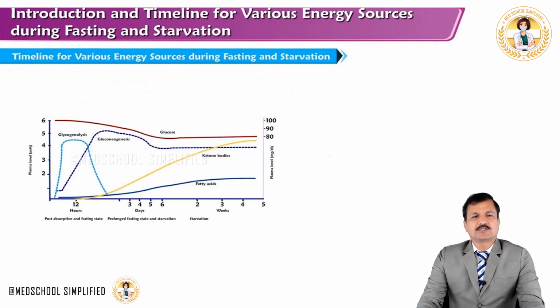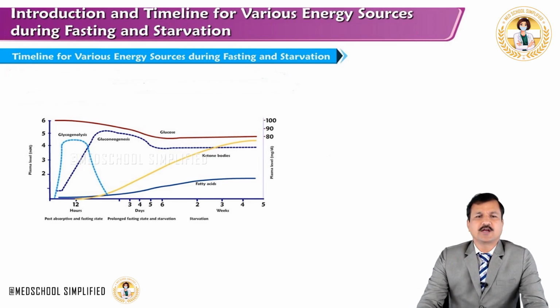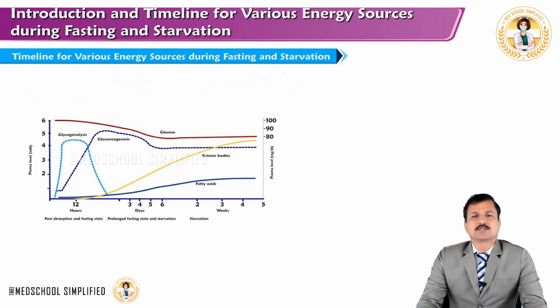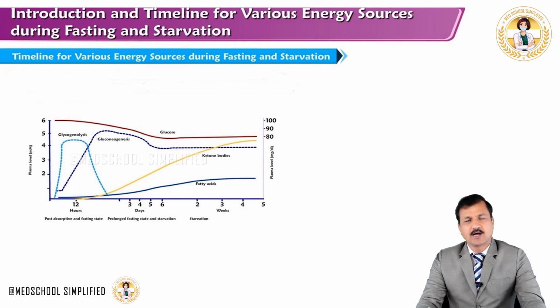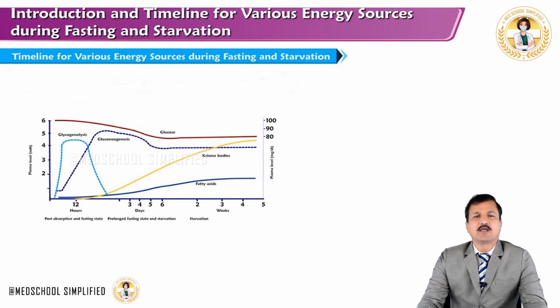Now it is important to understand the timeline for energy sources during fasting and starvation. It will give us an understanding of how the resources present in our body undergo metabolic modulation to provide an energy source for the brain, red blood cells, skeletal muscle and heart, so that the person will survive until the food arrives. So let's get into the timeline here.